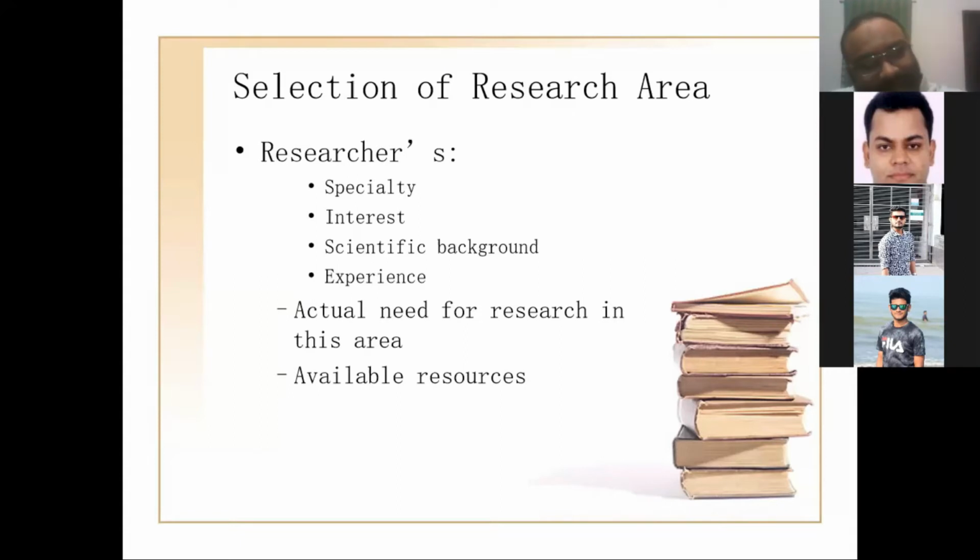Then after selecting supervisor, before selecting supervisor, we have to go for two things: actual need for the research in this area, whether I need to do research on this topic or not. For this, you need extensive literature review and available resources. Depending on available resources, you have to focus on your research. For example, if I want to say that I want to design a laser in Bangladesh, I cannot. So I have to rely on simulation or mathematical modeling. Okay.